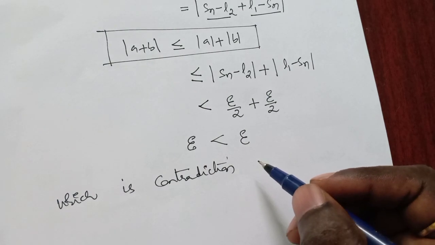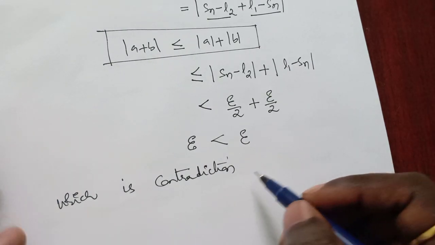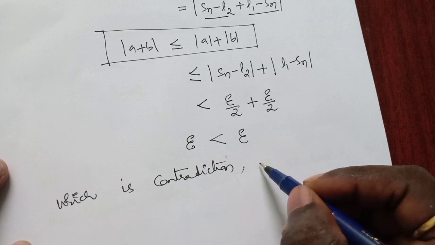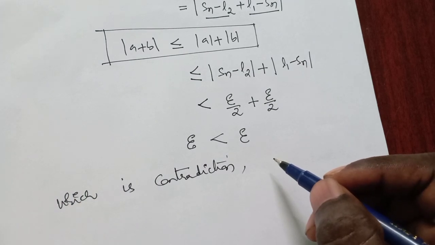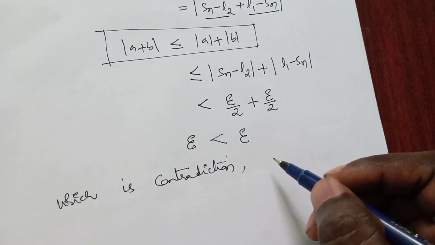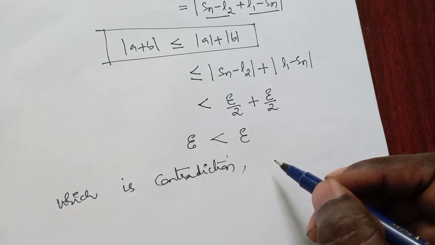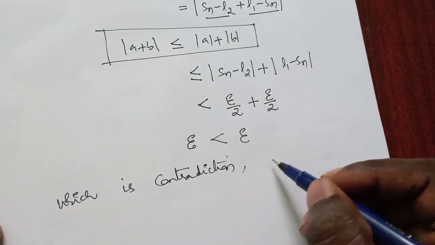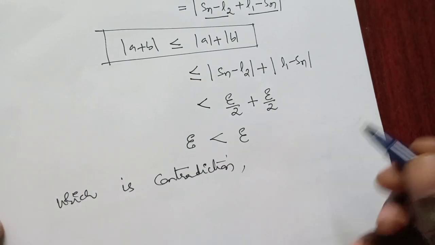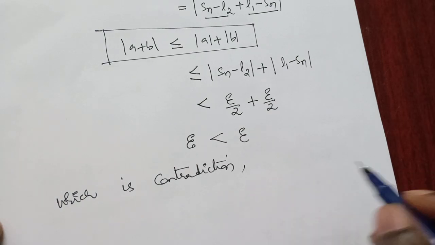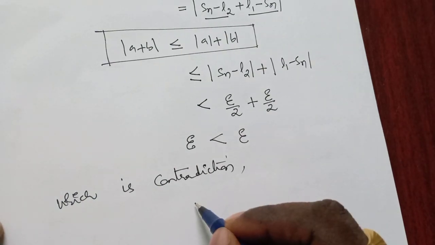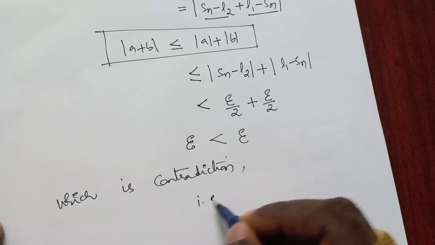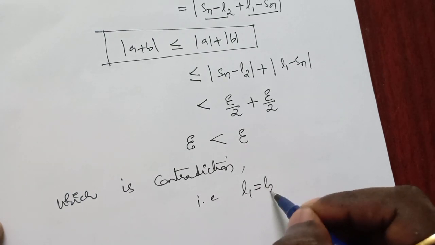If it is a contradiction, which means our assumption is wrong. What is our assumption? That our sequence converges to two limits, L1 and L2, with L1 not equal to L2, is completely wrong. Which means L1 equals L2.